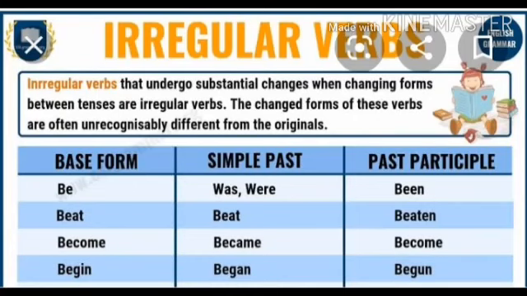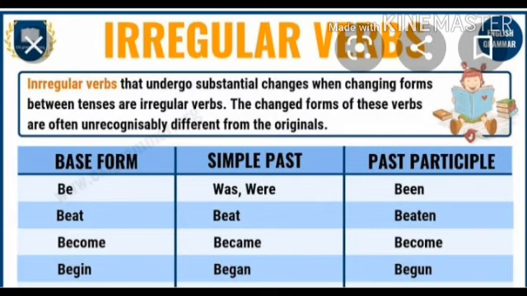Okay students, coming to the next one, which is irregular verbs. Students, some verbs form their past and past participle differently. Irregular verbs have past and past participle differently. Students, they don't end in d or ed like regular verbs. Irregular verbs undergo substantial change when changing forms between tenses. The changed forms of these verbs are often unrecognizably different from the originals.